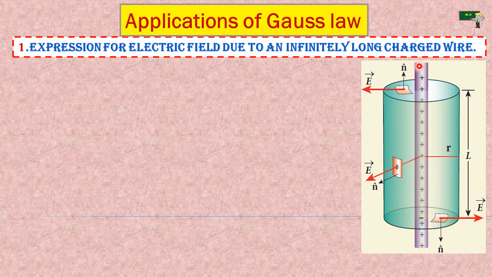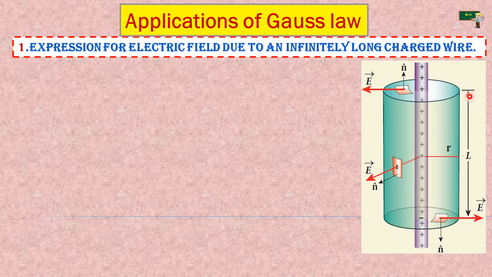Now, if it is like that, a long charged wire, you cannot find the electric field in that infinitely long charged wire. So we take the surrounding as a closed cylindrical shape, and in that cylindrical shape we take only a small part for the experiment.